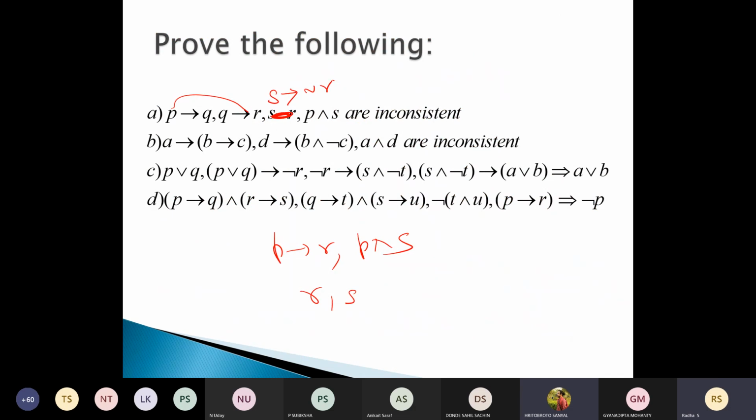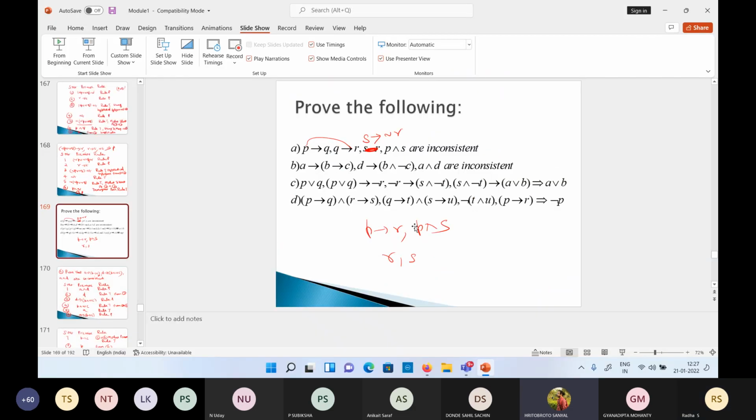Okay, shall we try all these things which are inconsistent? Oh, time is up. Okay, I'll stop here. So we'll prove this in the next class. I think time is 12:27.